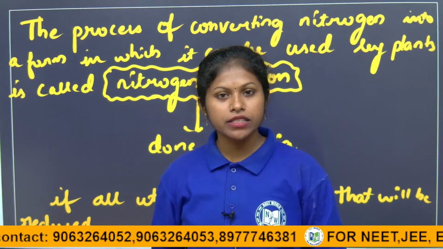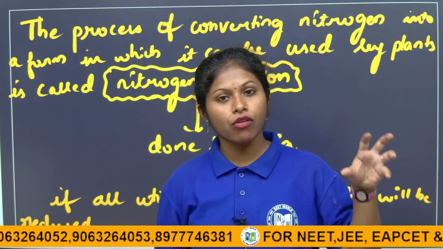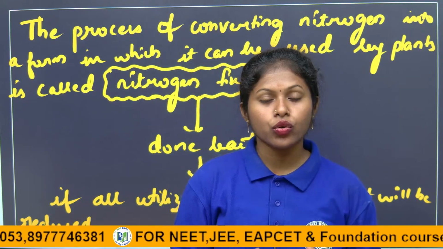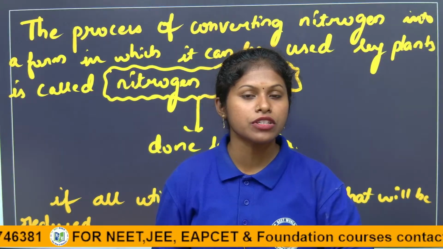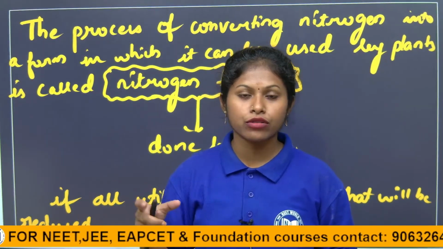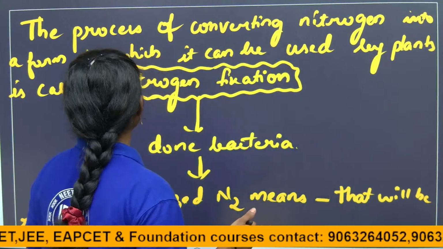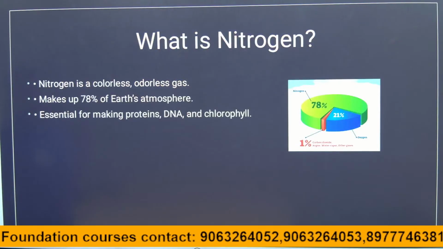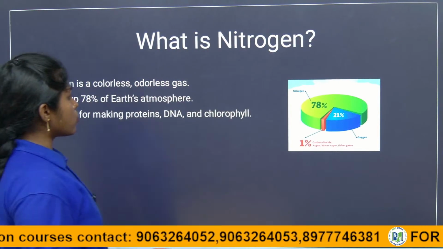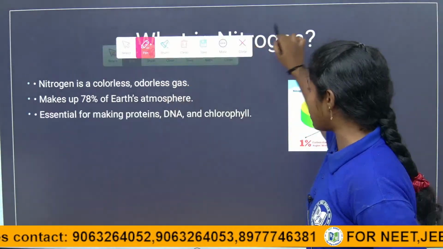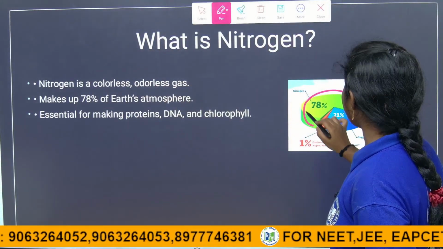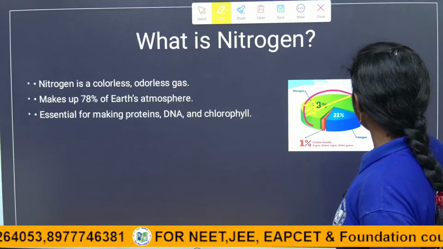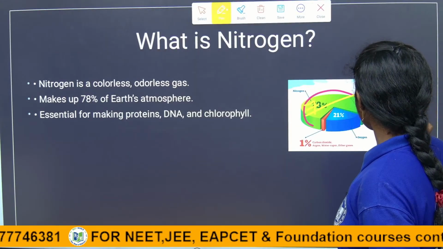Not only humans, animals also need nitrogen. They also have cells with a nucleus. The nucleus has genetic information made up of DNA and RNA, and to make DNA, nitrogen is also required. So nitrogen carries out many functions of life. Here we see, what is nitrogen? Nitrogen makes up 78% of the atmosphere. It is the most abundant gas present in the atmosphere.